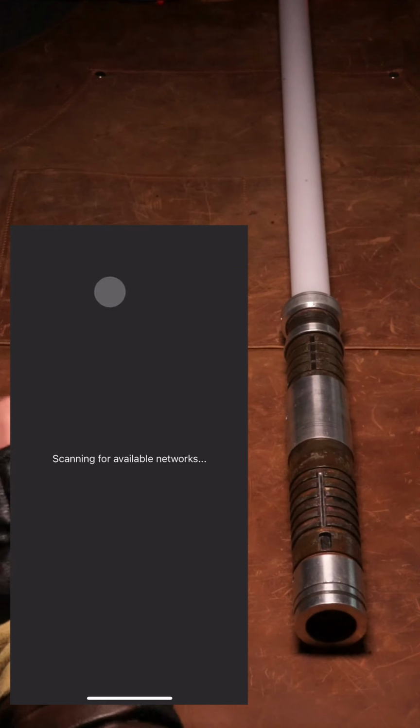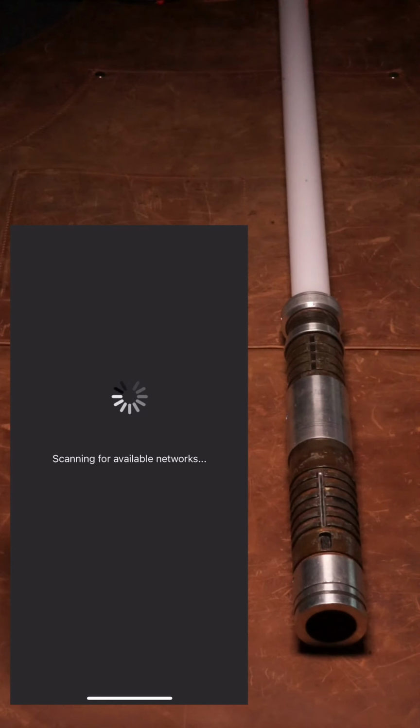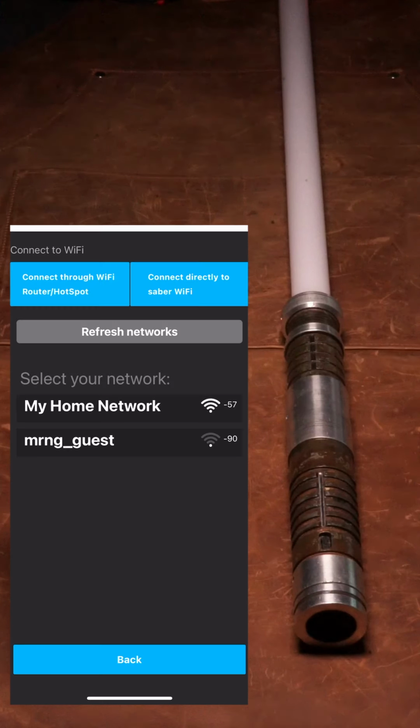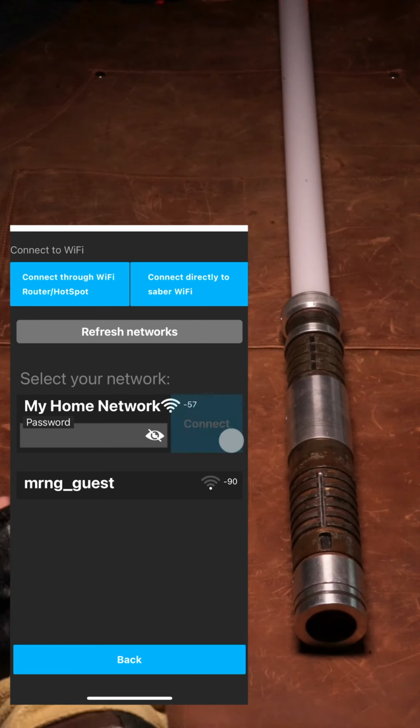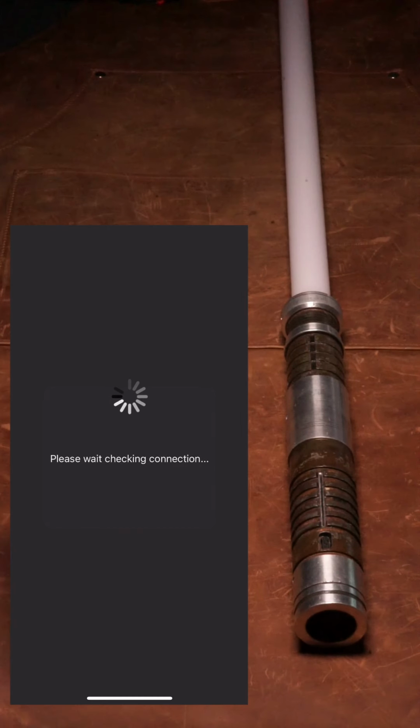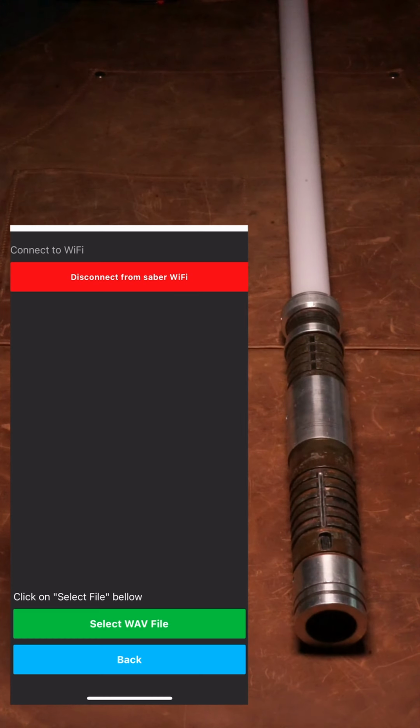If I choose to connect through a router, SaberProp will scan and display the available networks. I'm going to connect the Saber to my home network, and my phone must be connected to the same network as well. Do not attempt this on a guest network. Security restrictions on guest networks will likely block the file transfer, although not the connection itself, so you'll need access to a fully featured Wi-Fi network. Tap the blue Connect button. No password is needed if the network is already known. And now I can transfer the sound file via Wi-Fi.